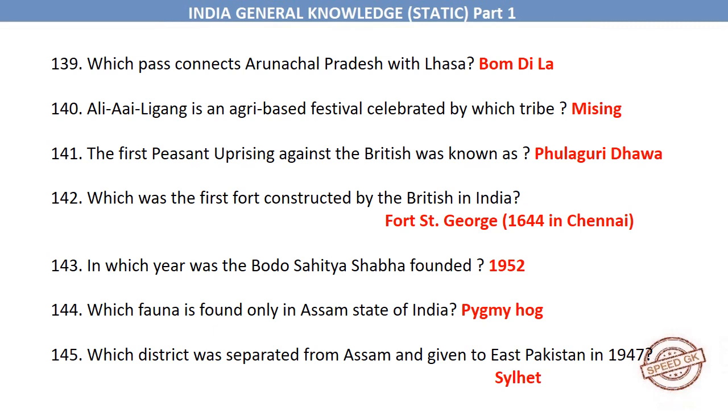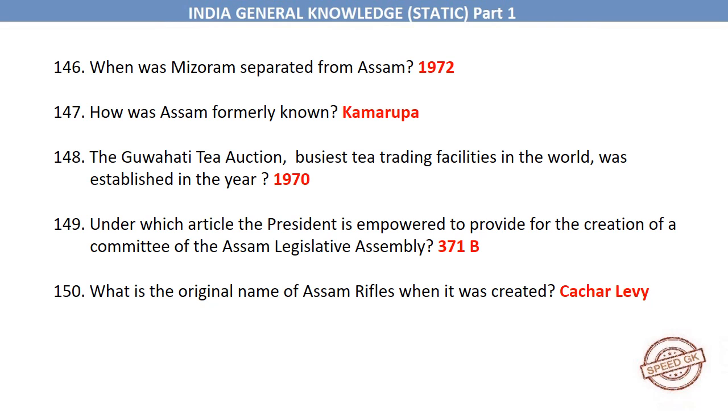Fort St. George, built in 1644 in Chennai. In which year was the Bodo Sahitya Sabha founded? 1952. Which fauna is found only in Assam state of India? Pygmy hog. Which district was separated from Assam and given to East Pakistan in 1947? Sylhet. When was Mizoram separated from Assam? 1972. How was Assam formerly known? Kamrupa. The Guwahati Tea Auction, busiest tea trading facilities in the world, was established in the year 1970.